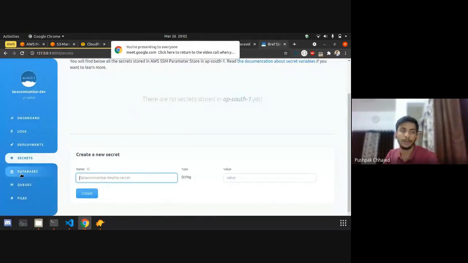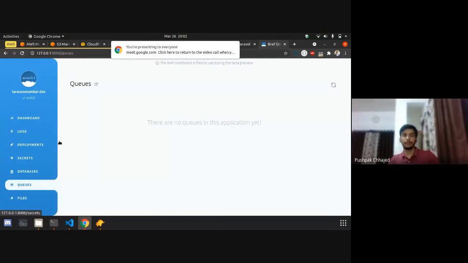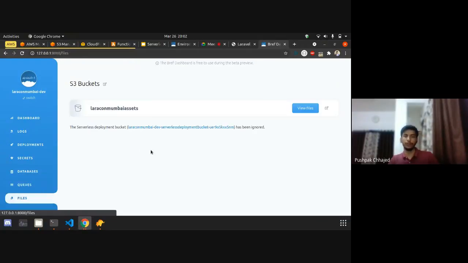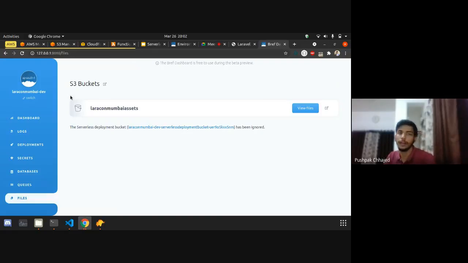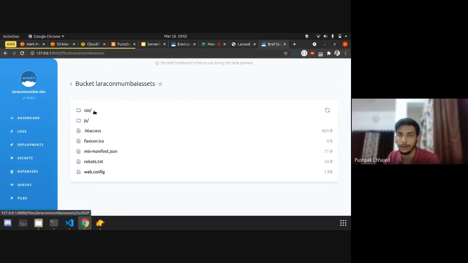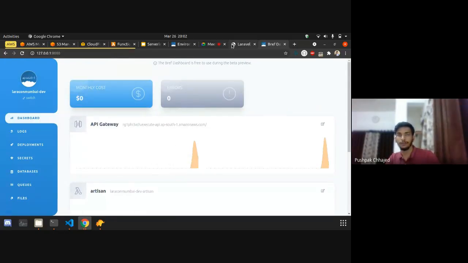So that's it. Again, you can see the databases connected with your application, or queues which are currently running in your application. There are no queues running, or we have not configured any queues. There are S3 buckets which I showed, like the Laracon Mumbai asset bucket we created, which is connected to this application, and we can view the files also. So that's about it. It's a basic overview.